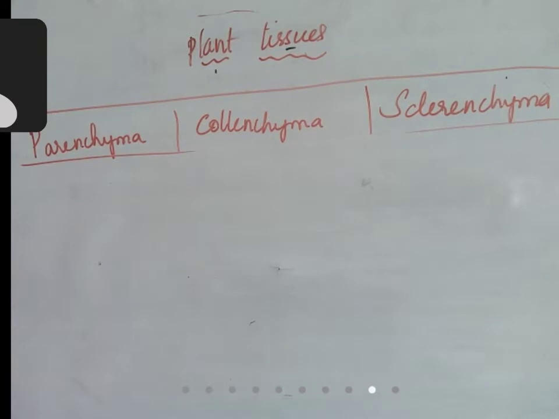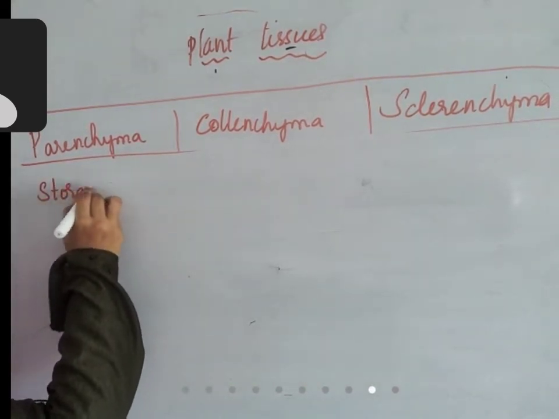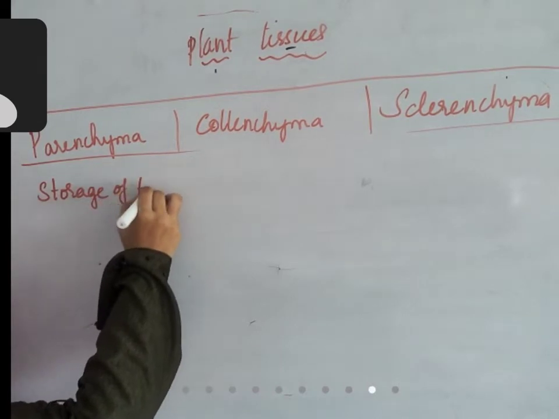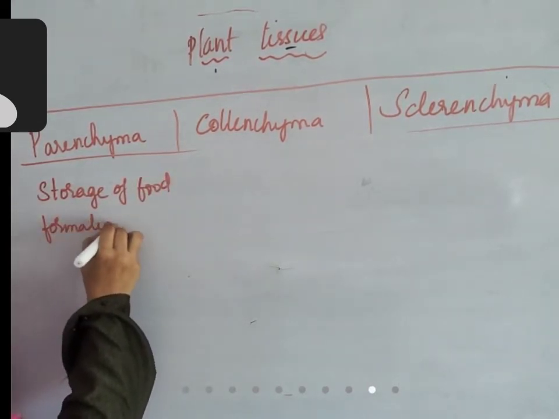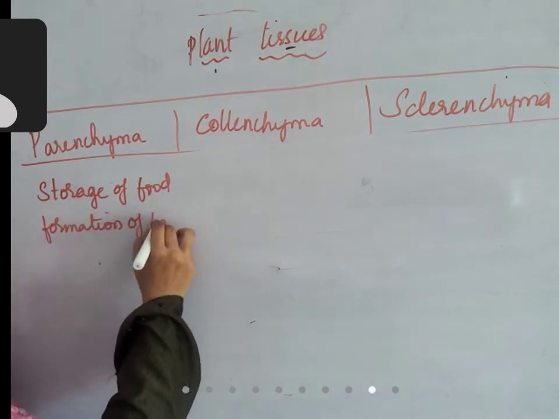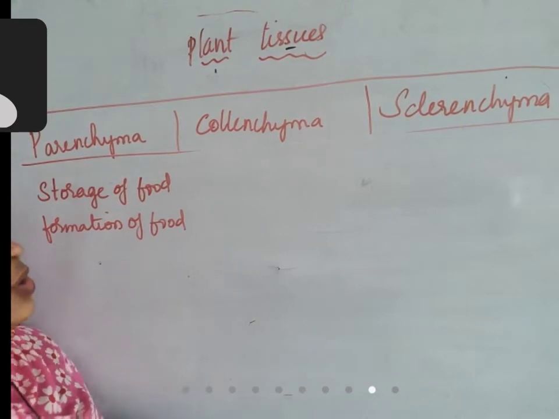So there are other differences also. What is the function of parenchyma? Main function is storage of foods, formation of foods. Photosynthesis occurs in these cells. It is stored also in these cells only.